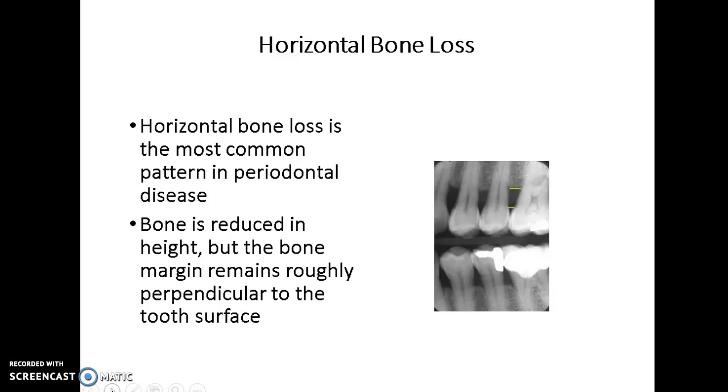And we have a couple different types of bone loss. First is horizontal bone loss, and it's the most common pattern of periodontal disease. The bone is reduced in height, but the bone margin remains roughly perpendicular to the tooth surface. So these little yellow lines show where the bone once was and where it has receded to. And we can place another line here, here, and here for where the bone has receded.